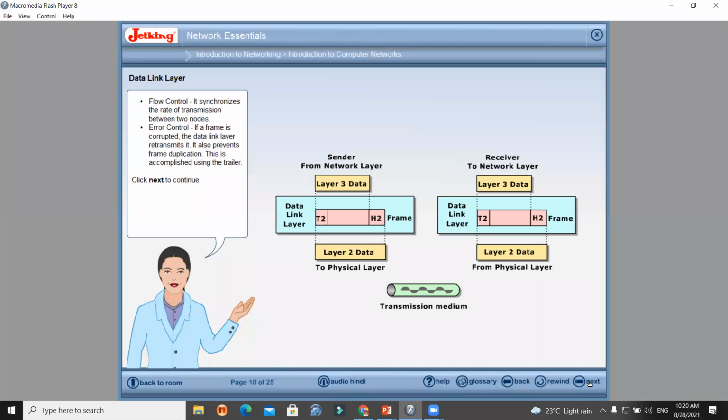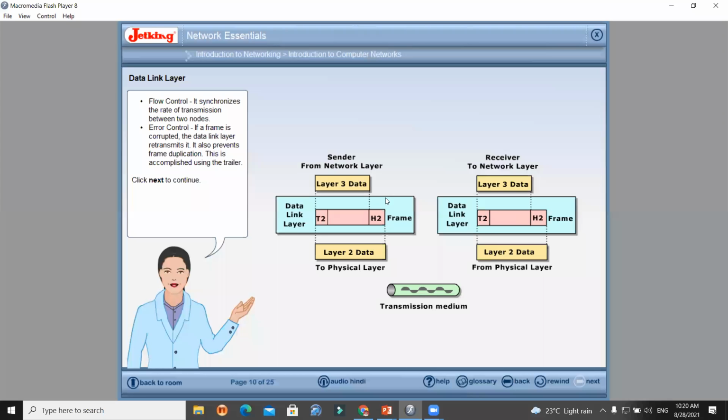Click Next to continue. Okay, so a very crystal clear idea is given. There are two end nodes: one is the sender and another one is the receiver. When you are transmitting the data from the sender end, that data will transfer from physical layer to data link layer and from data link layer to network. When the data is received on the receiver side, the data will go to physical layer first, then to data link layer.